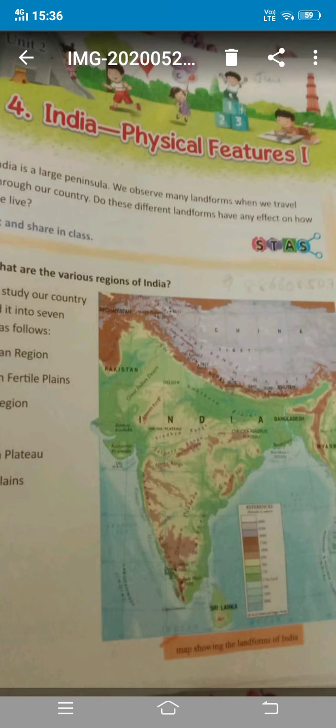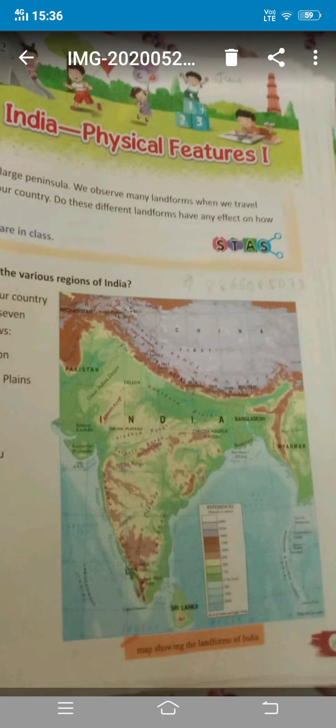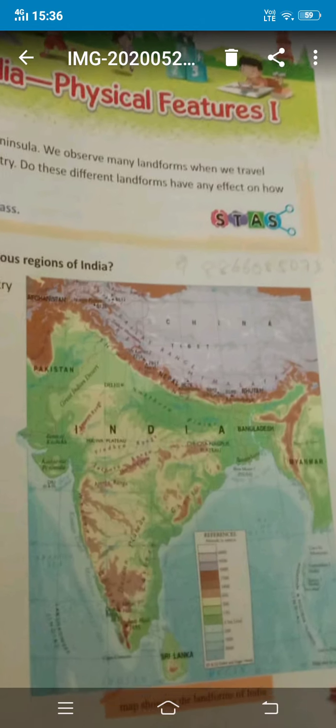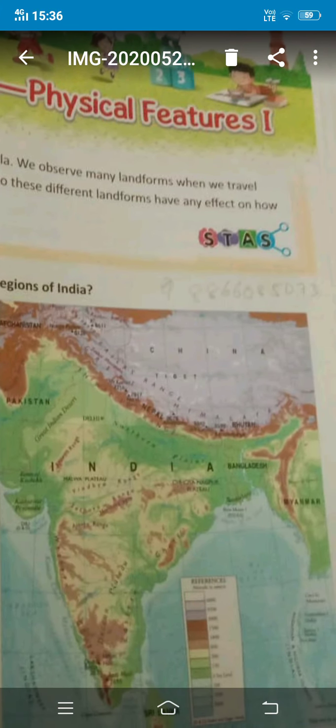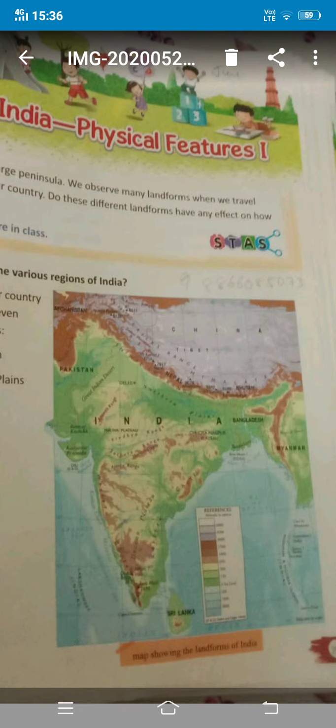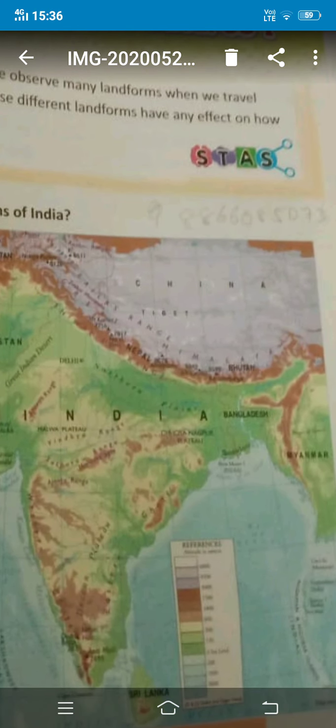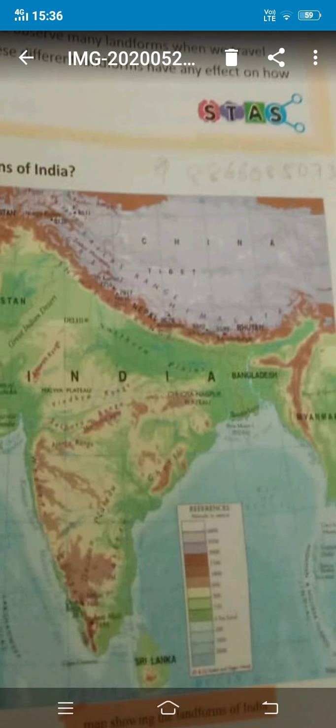The Himalayan range is a broad continuous chain of mountains starting from west to east, that is Indus Valley in Pakistan, to the Brahmaputra Valley in the east, and it measures about how many kilometers? 2400 kilometers. Imagine, from your school to Big Bazaar it is hardly 1 kilometer, and it is more than that, it is 2400 kilometers.